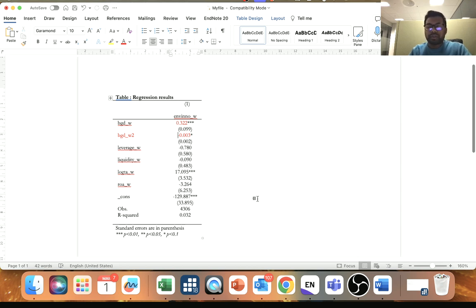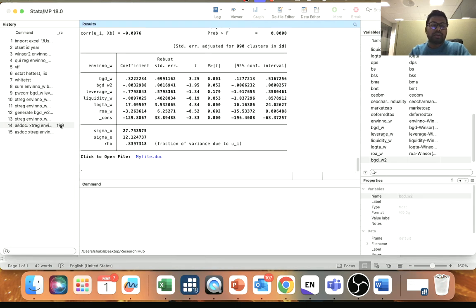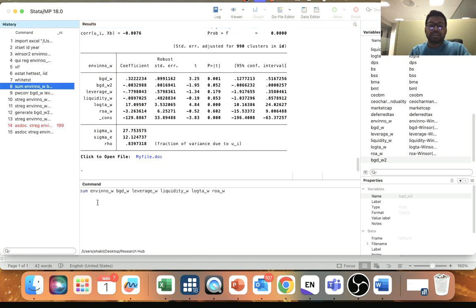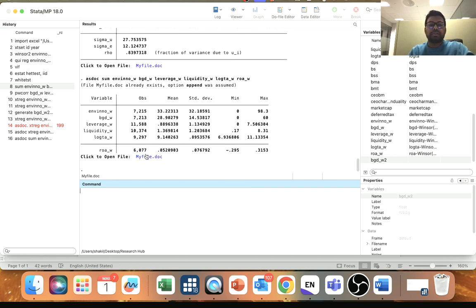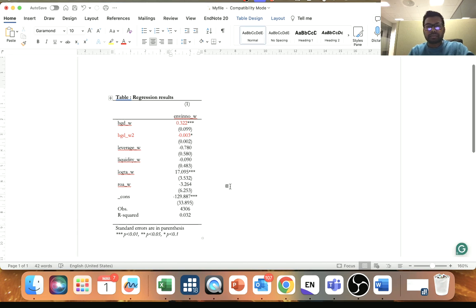So there will be a negative impact. So that's it. If you want, you can also get the summary statistics in a Word file. You just need to type as doc, and then that's it. If you run it, you will get the summary statistics as well.